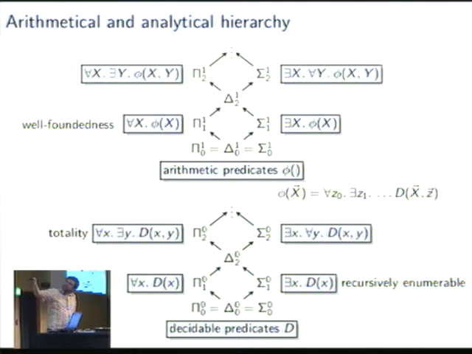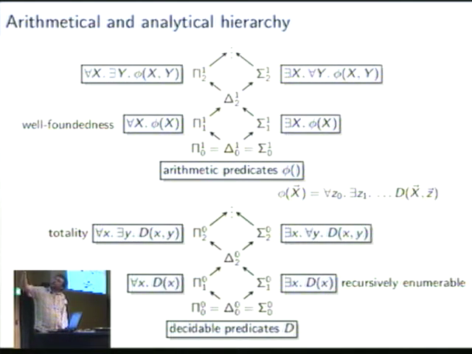So let's look at two examples. The class Π^0_2 of the arithmetical hierarchy. The Π tells us that we start with ∀ quantifiers. The 0 says we're in the arithmetical hierarchy, and the 2 tells us that we have 2 quantifiers. So: for all x there exists a y such that some decidable predicate holds. And this is a well-known class. It's the class of the totality problem for Turing machines: for all inputs, there exists a number of steps such that the Turing machine terminates.